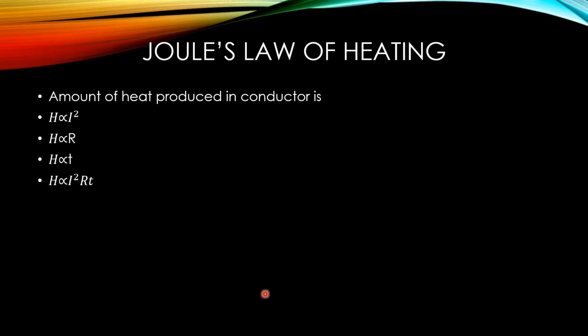If we mix all these, H is proportional to I square, H is proportional to R, H is proportional to T. If we write all three together, H is proportional to I square R into T. In place of the sign of proportionality, we want to remove this symbol. In that case, we can use a constant, that is K.